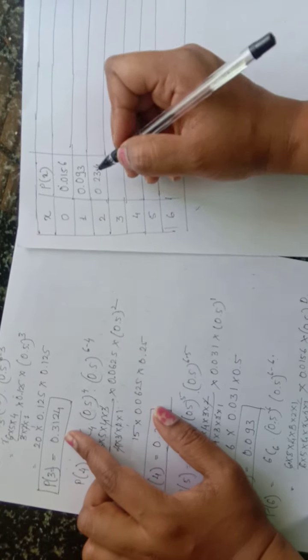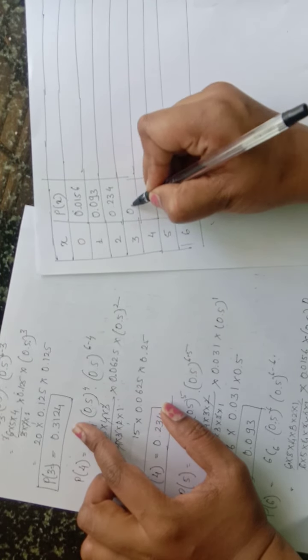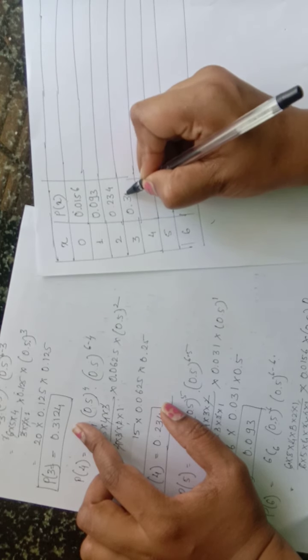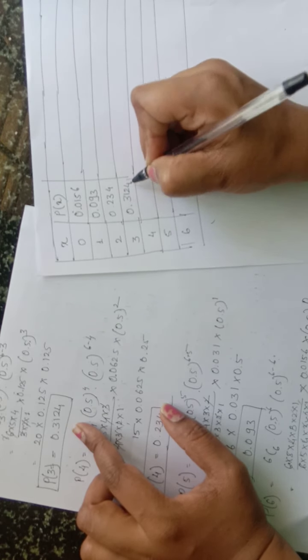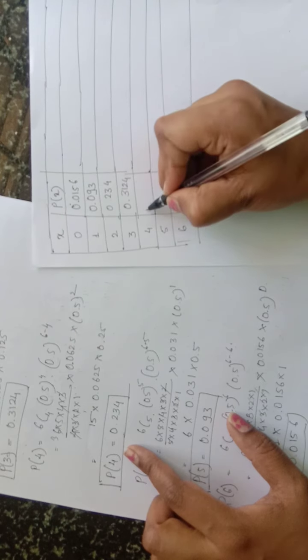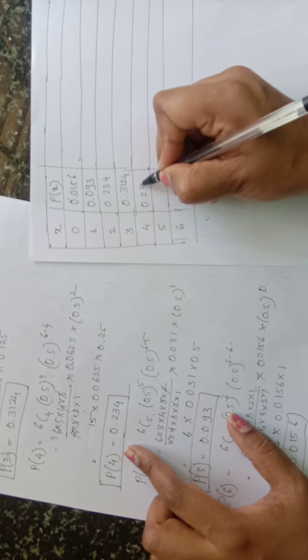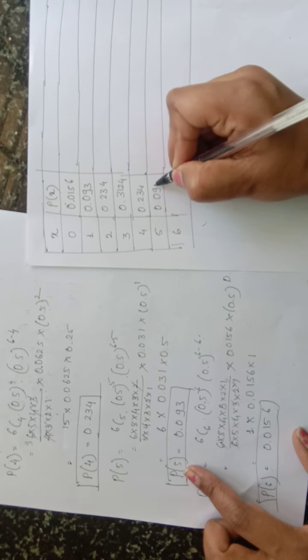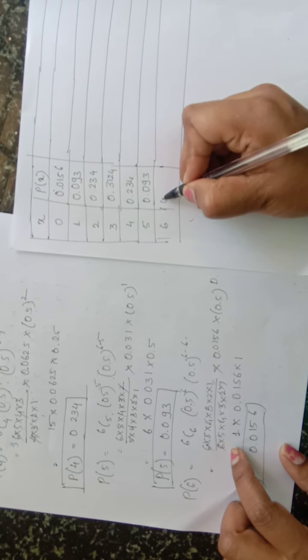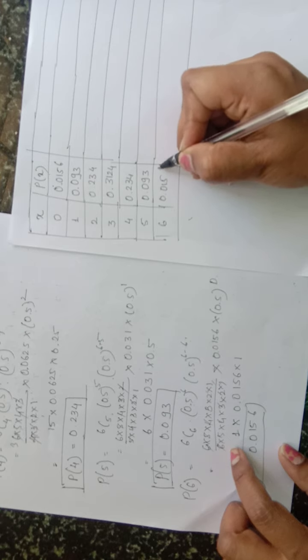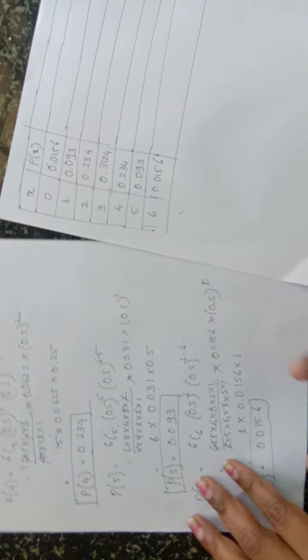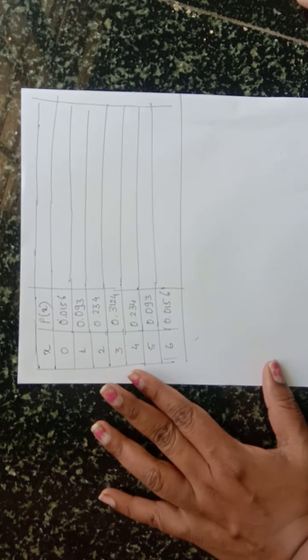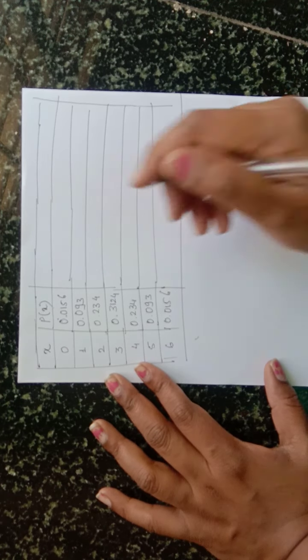Similarly, P of 3, 0.3124 and probability of 4, 0.234. Probability of 5, 0.093 and P of 6, 0.0156. So I have taken all these answers. Okay, probabilities. Right, now we have to find expected frequencies.